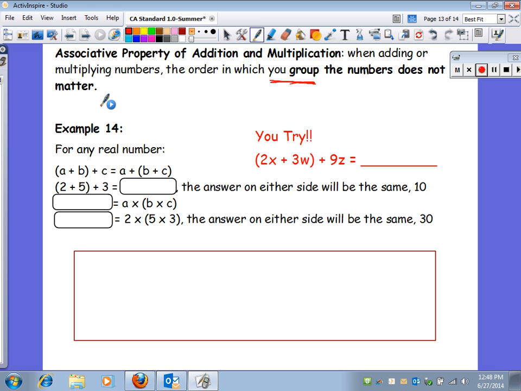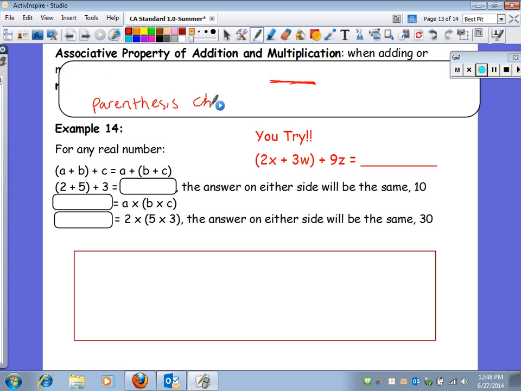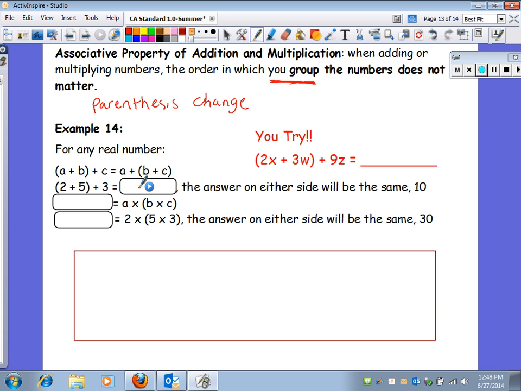So the parentheses change. Like here, this first one, you have A plus B in parentheses plus C. You could move the parentheses to B plus C and have the A on the outside. You're still going to get the same answer.